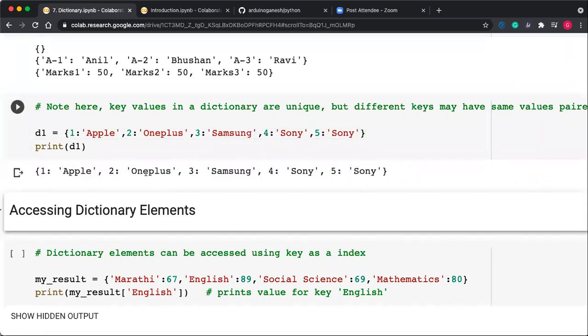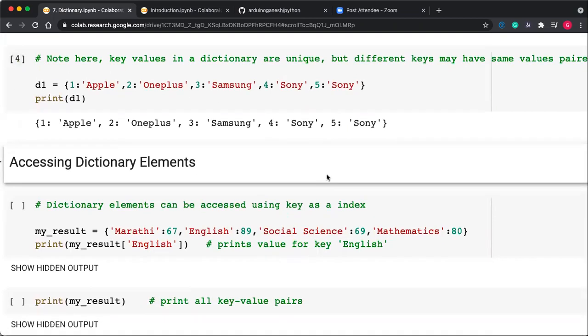So 1 Apple, 2 OnePlus, 3 Samsung, 4 Sony, 5 Sony. Okay, 4 and 5 have different keys, but the data is the same. So the same keys cannot be there, but the same data can be there.